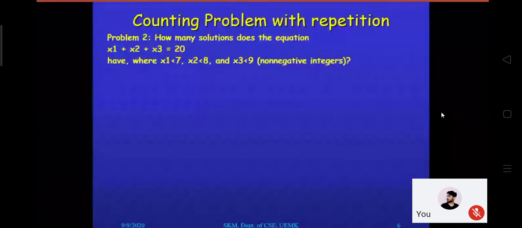Previously the same problem was based on combination with repetition, and we applied these three conditions: x1 less than 7, x2 less than 8, and x3 less than 9. Can we now apply a different counting technique, or do we have to use a different approach, so that these conditions can be covered? Whoever was saying something, I must ask you to specify that.